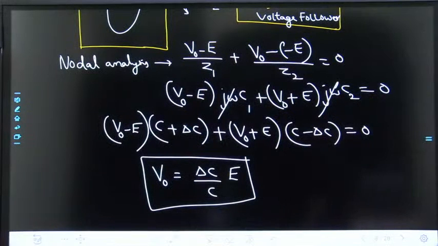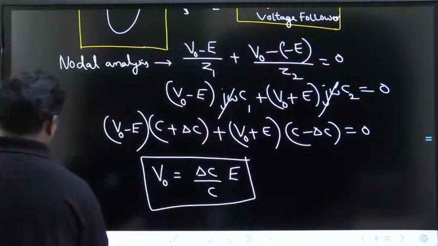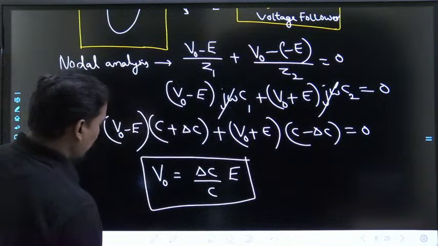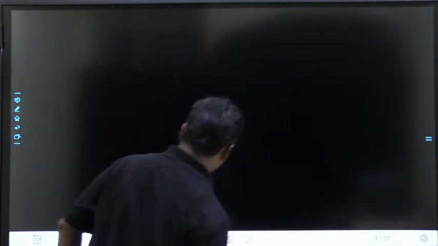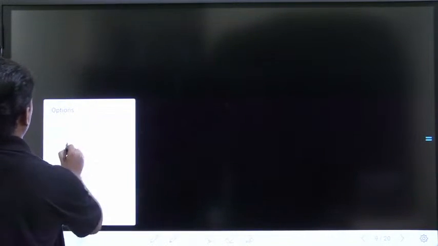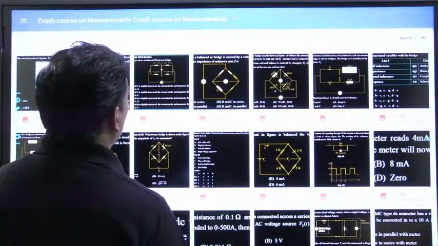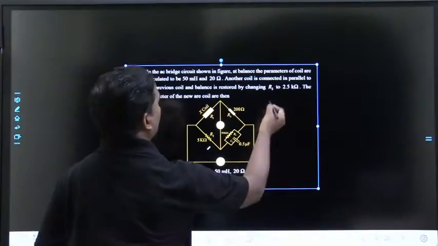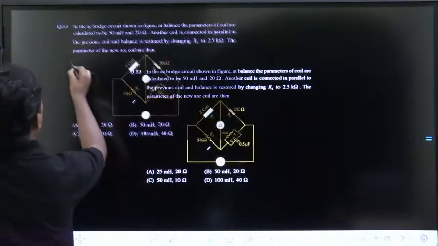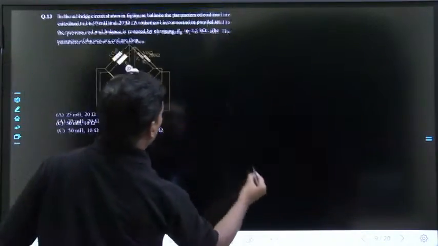Chalo. Now we'll go for the next question. So these types of questions also you try to do. Try to answer this question, question number 13 of your booklet.